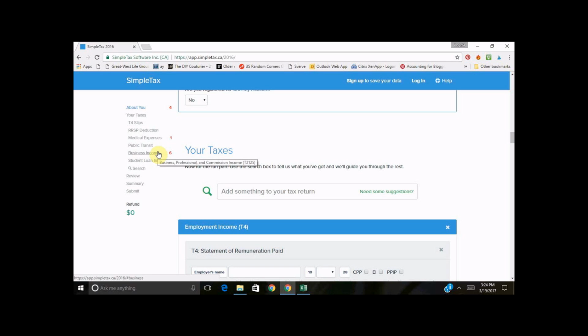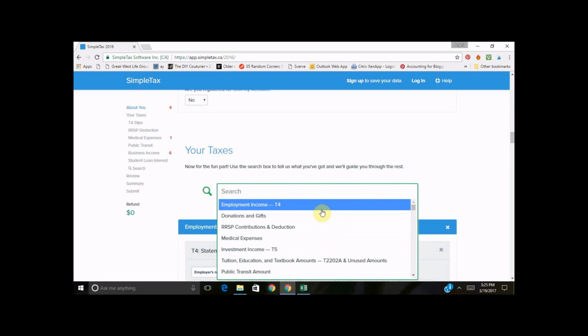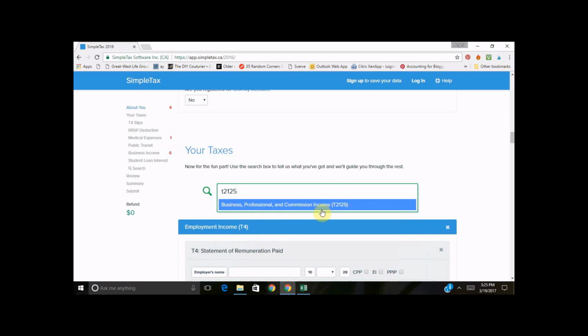So Sally is a blogger, obviously. That's why we're doing this. So she does have business income. And so the form that you need for the business income is a T2125. So if I type in T2125 in that box, it brings it up.